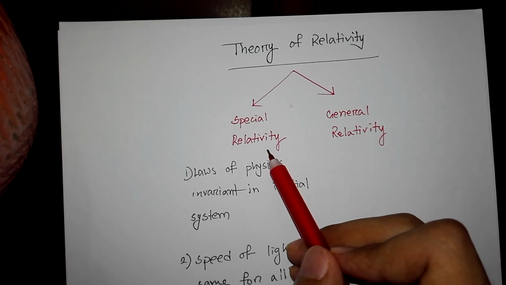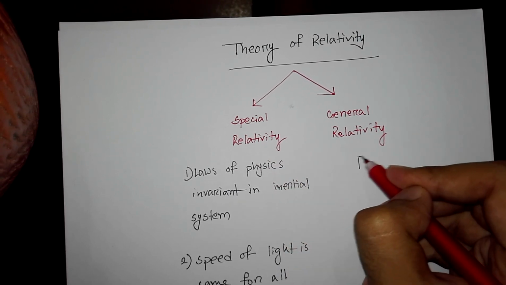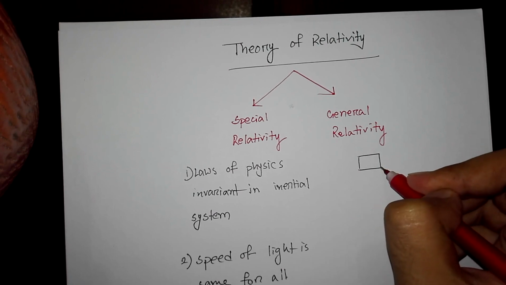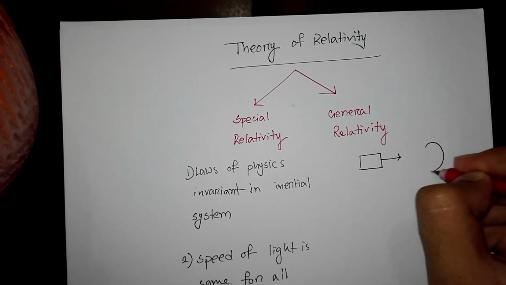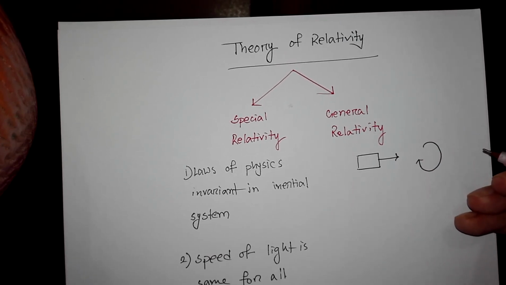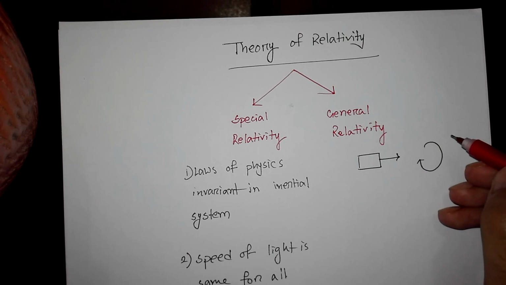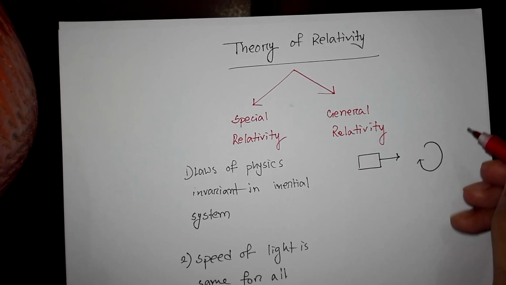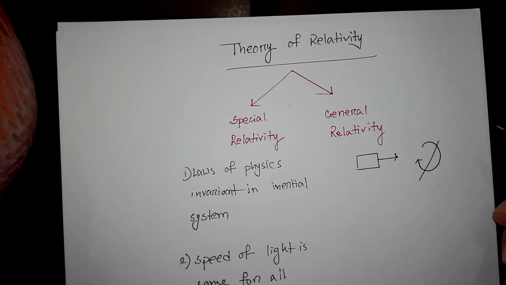Now at first, special relativity. Special relativity applies only to inertial reference frames. Inertial reference frames are the frames which are not accelerating. It is either at rest or moving in a straight path with uniform velocity. It can't go around in a circular motion with uniform velocity because even though the magnitude of its velocity remains the same, its direction is changing. So it is subjected to an acceleration, and that acceleration is called centripetal acceleration. So it can't go around a circular motion.